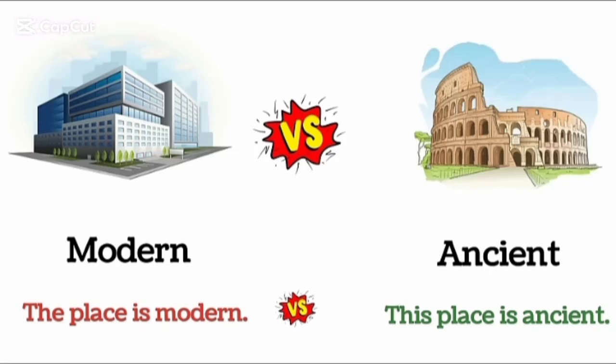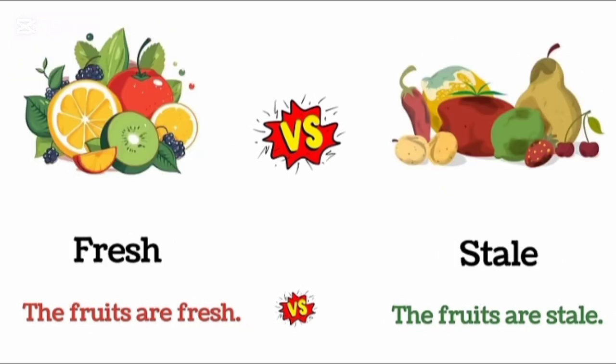Modern. The place is modern. Ancient. The place is ancient. Fresh. The fruit are fresh. Stale. The fruits are stale.